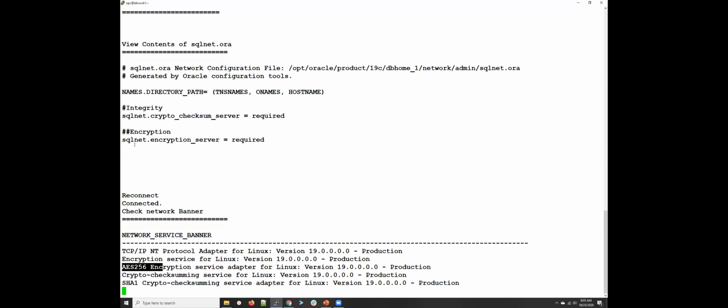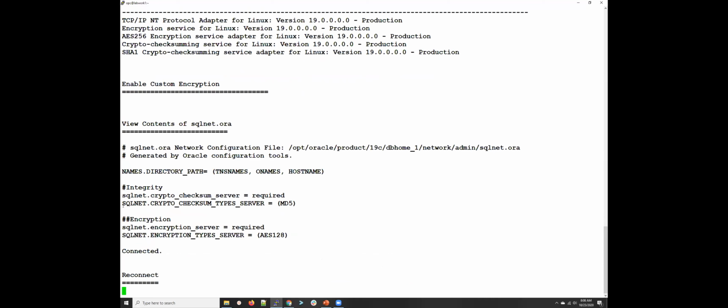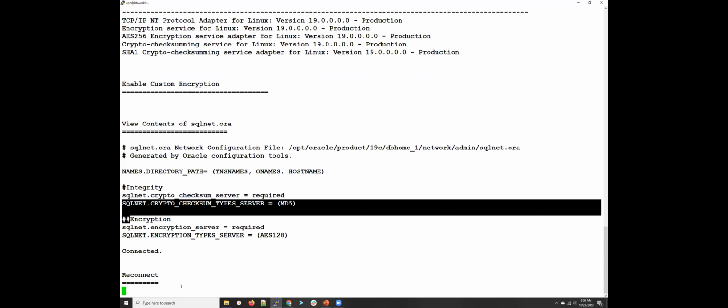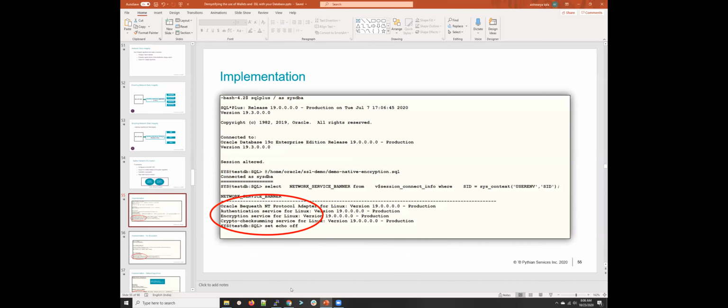Now, if I have a requirement where I just want to use an MD5 encryption algorithm, then I can do this. I can provide a list of algorithms to use, right? I reconnect, and now I can see this is the crypto checksumming algorithm, and AES 128 is what I'm using for encryption. So it's pretty straightforward and very simple to implement.